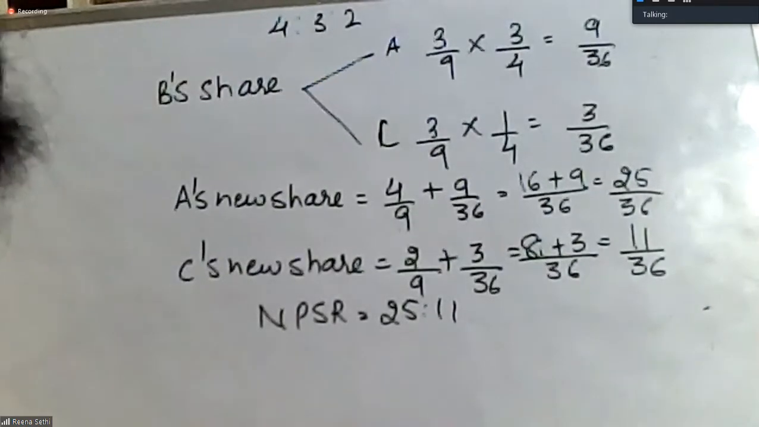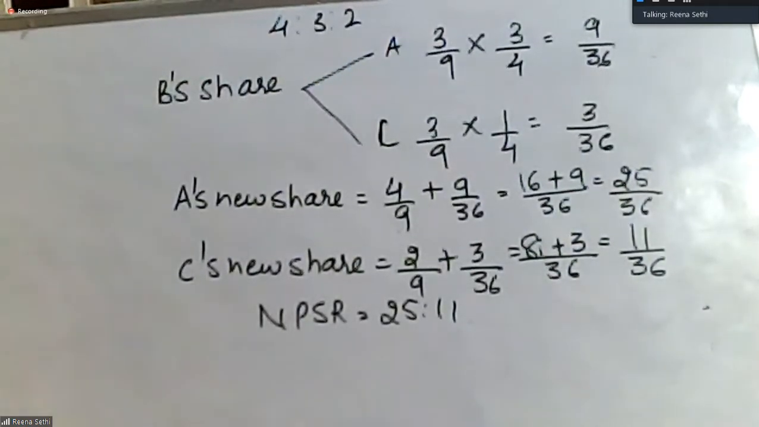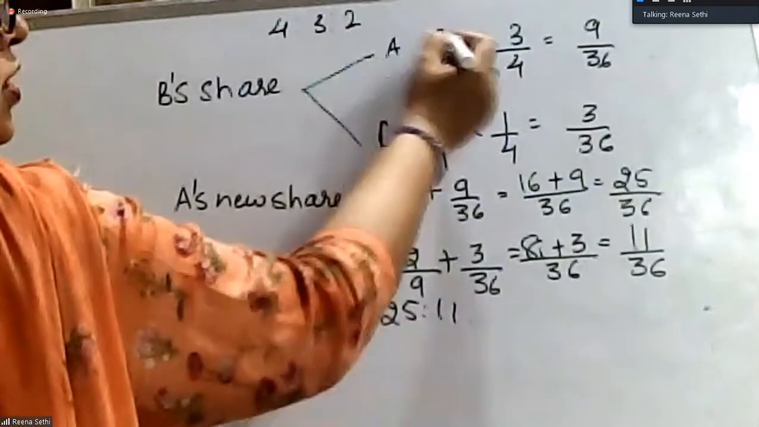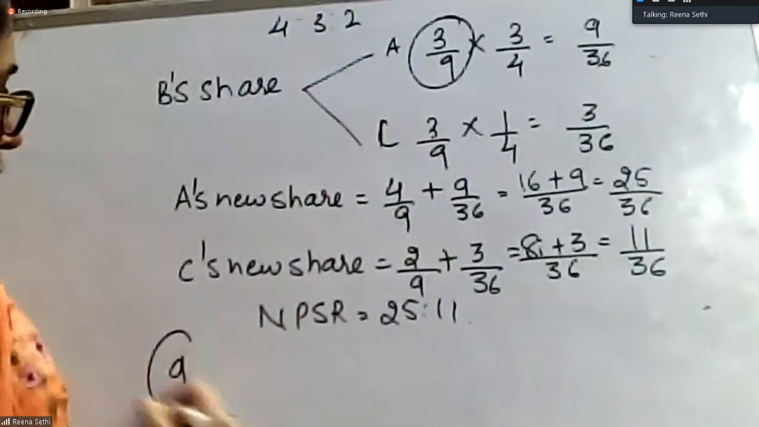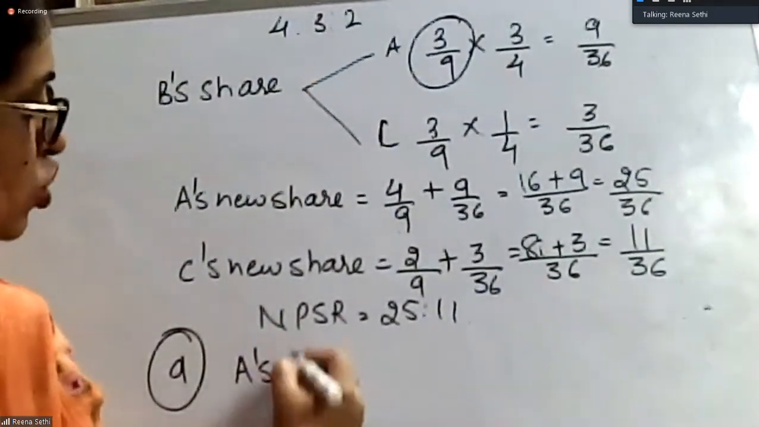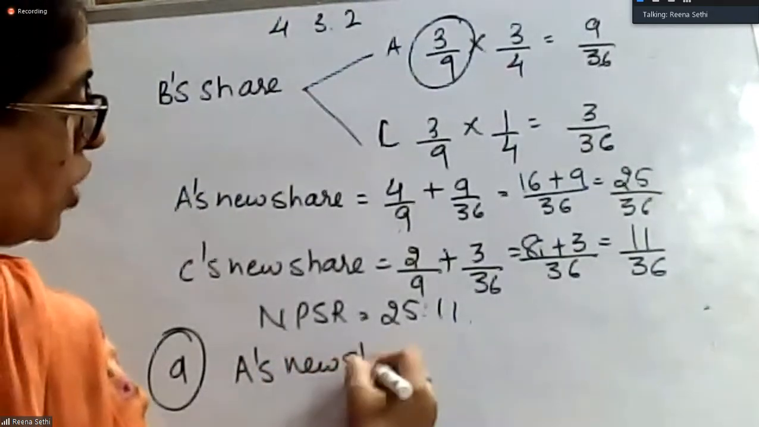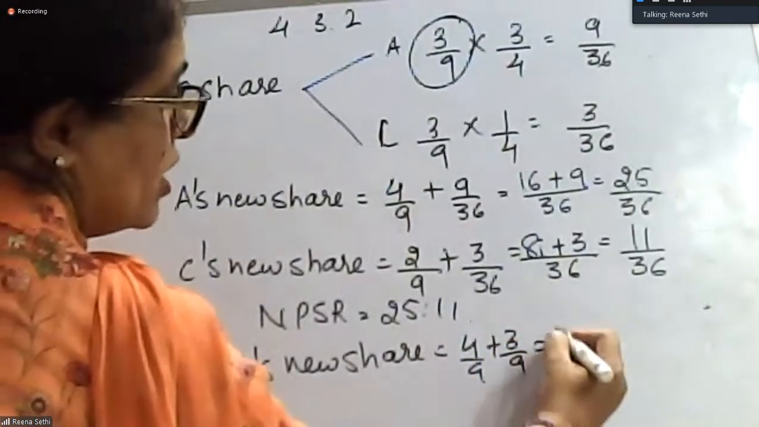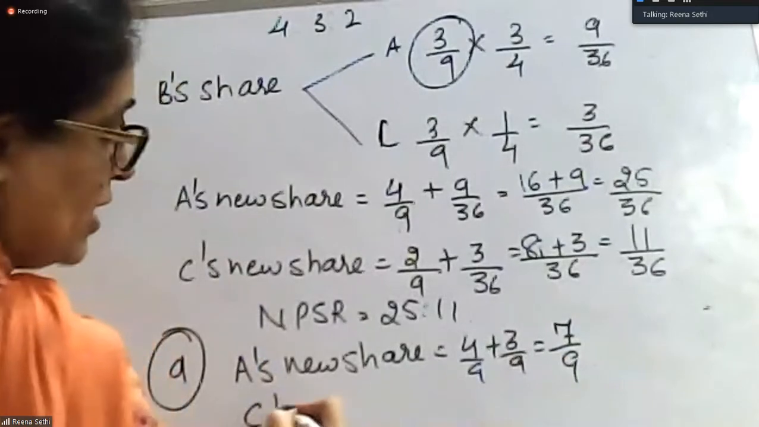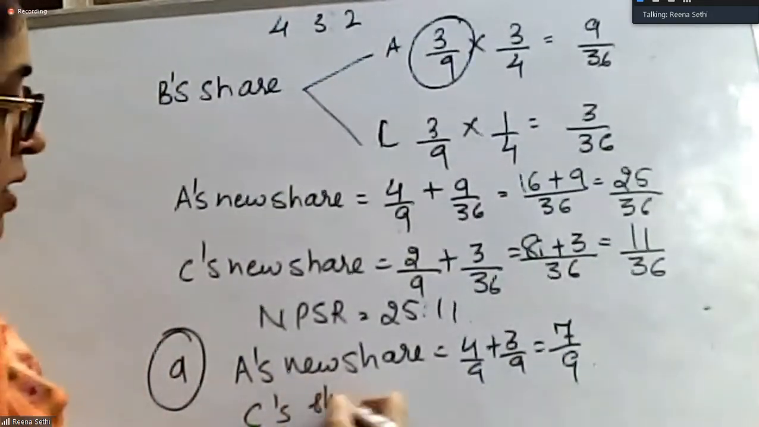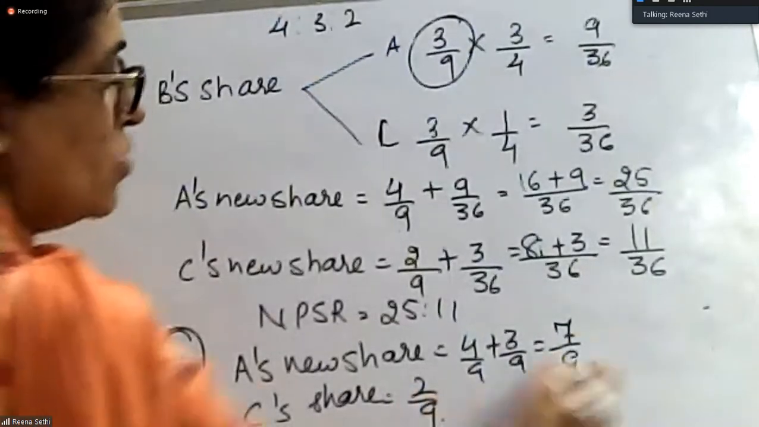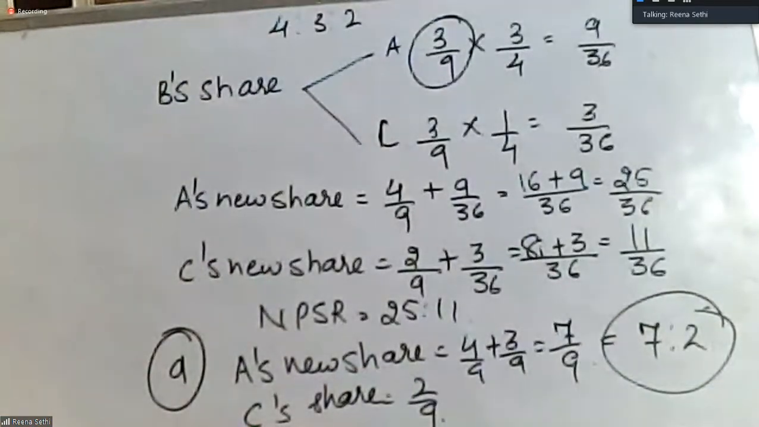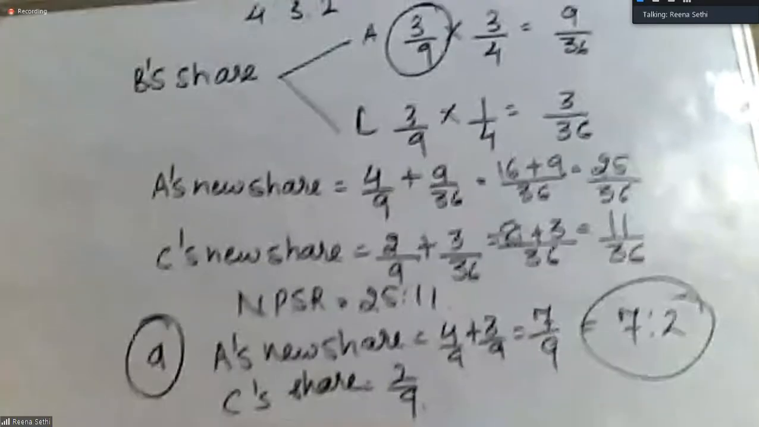Yes. Now, if B gives his share to A only, so what will happen? C is not gaining anything. Now, the whole of B's share, that is 3/9, is given to A. So in D, it's only A's ratio that is changing. A's new share will be equal to 4/9 plus 3/9, that is equal to 7/9. And C's share will remain the same, 2/9. So my new profit sharing ratio will be 7:2.